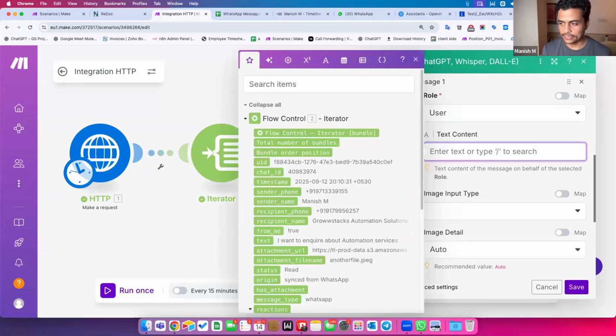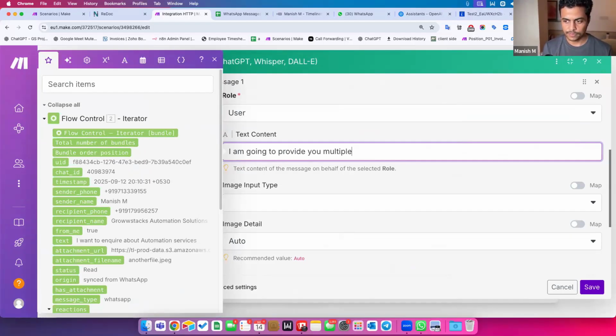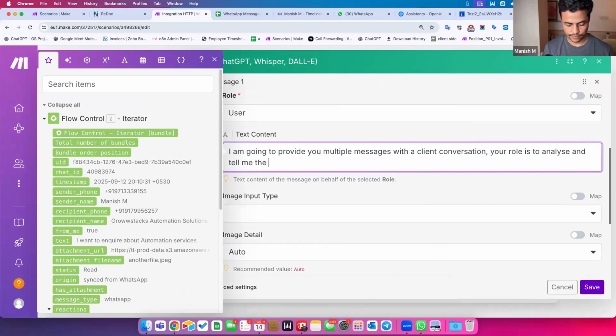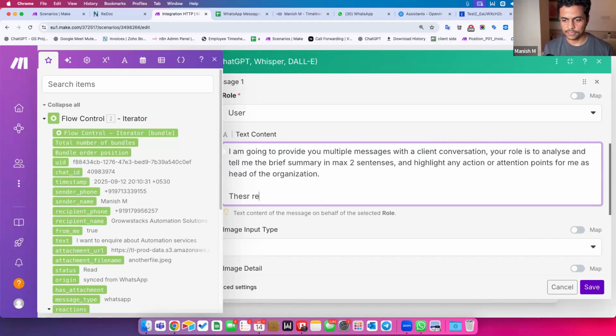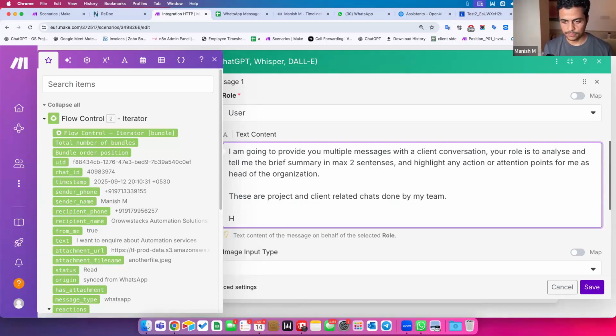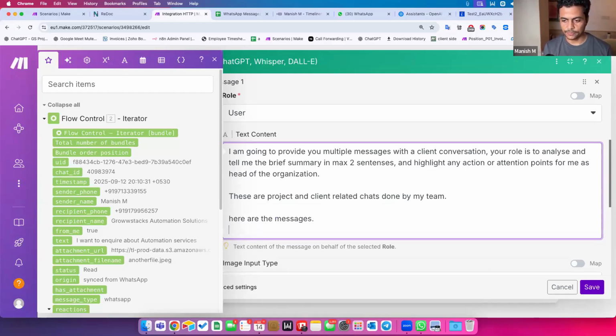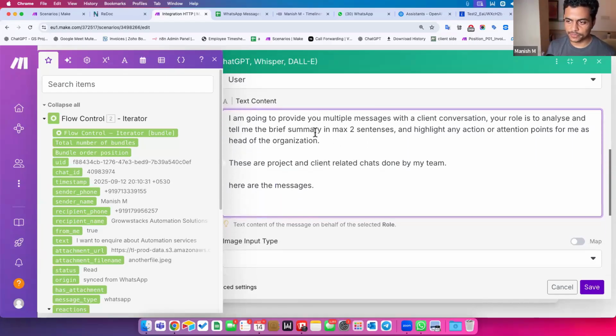The content is I can tell it, I'm going to provide you multiple messages with a client conversation. Your role is to analyze and tell me the brief summary in max 2 sentences and highlight any action or attention points for me as head of the organization. These are project and client related chats done by my team. A message goes here, or here are the messages, something like this, right? So this is what I said to it. This could have been improved, but I am just trying to put basic things over here.